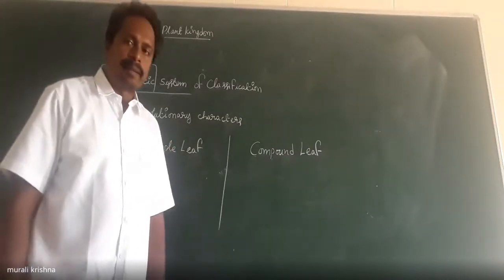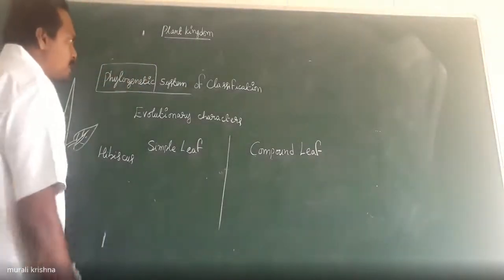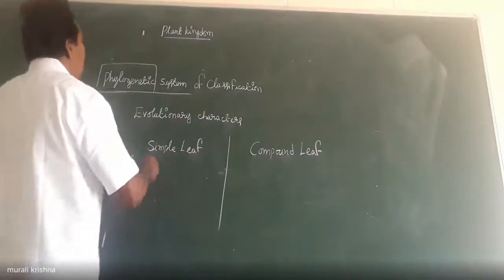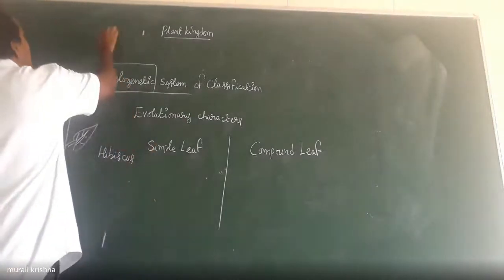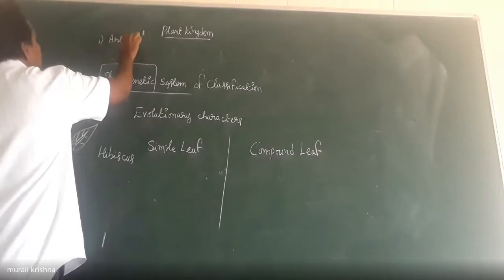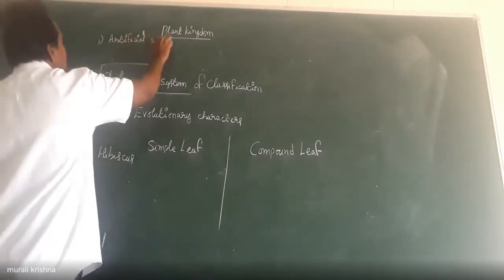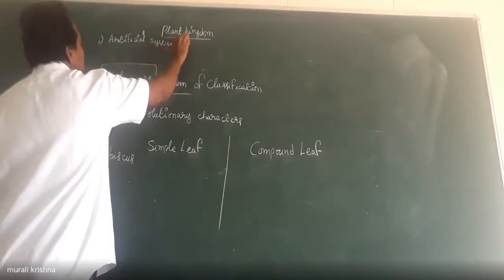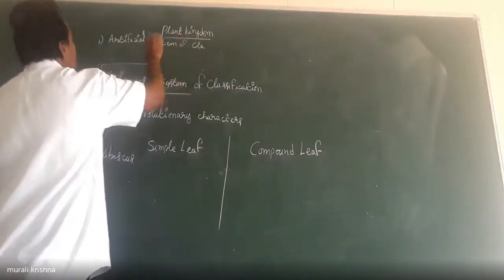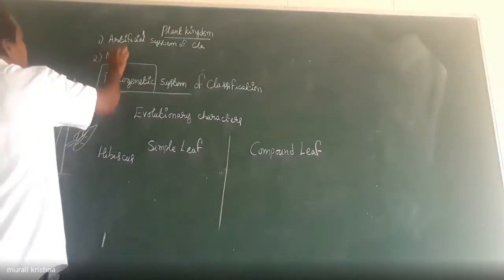Right? Is it clear? Evolutionary characters are considered in which system? Option one is artificial system of classification. Option two is natural system of classification.